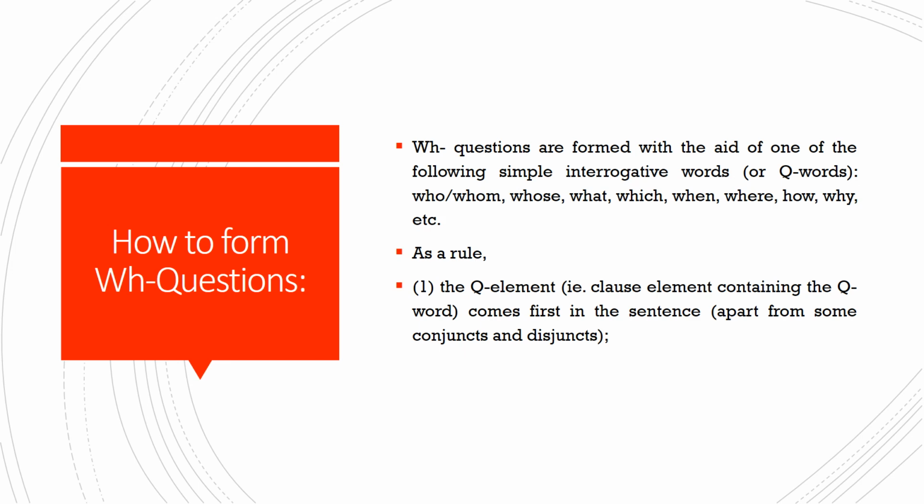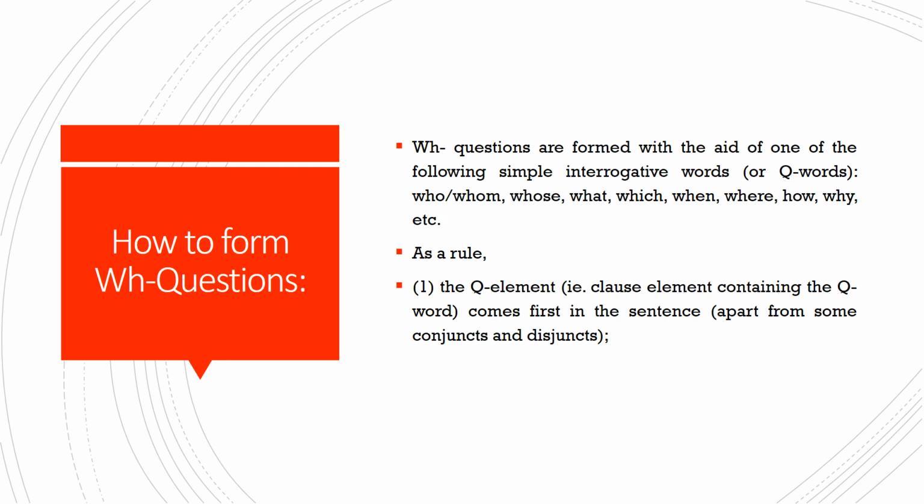So what is the rule that we have to follow in making a WH question? In fact, this rule has 2 points. Point number one says that the question element, let's say the clause element containing the question word, comes first in the sentence. So WH questions start with the question word. What are these question words? These question words, they are usually the words that start with WH. That's why we call them WH words.